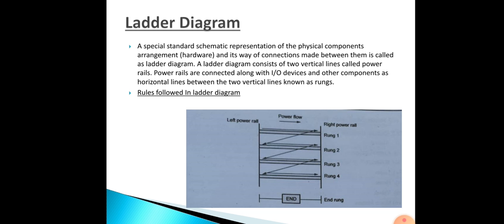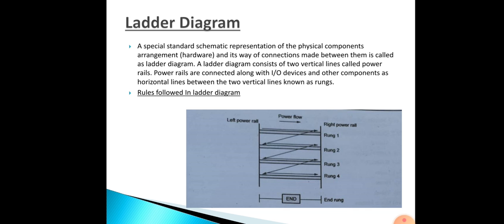What will a ladder diagram consist of? It will consist of two vertical lines called the power rails. You can see the two vertical lines, the left power rail and the right power rail. In between those two vertical lines, input output devices will be connected. The horizontal lines between the two vertical lines are known as rungs. You can see rung 1, rung 2, rung 3, rung 4.